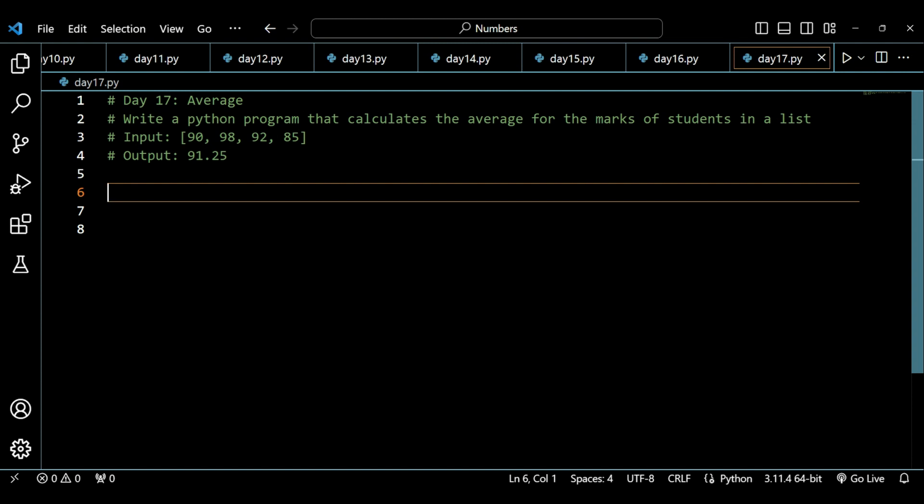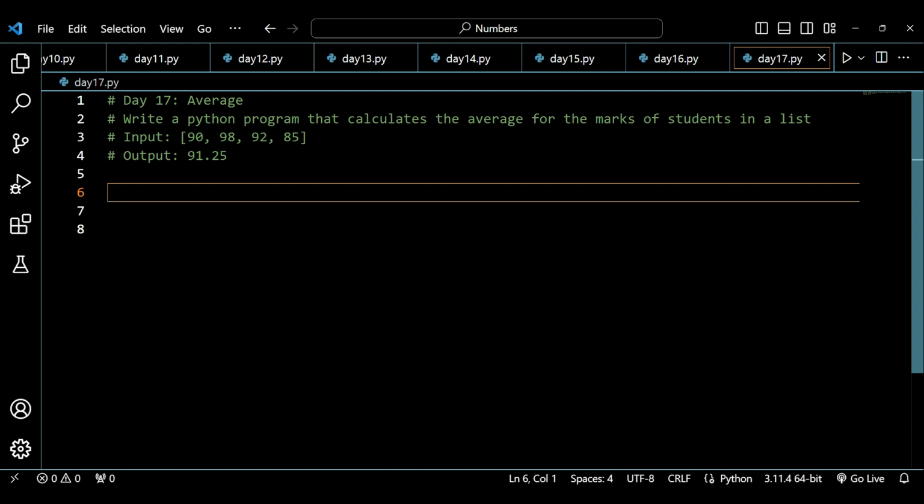Before I start solving this question, I would like to ask you guys to try it on your own first, so that you know your level right now, because we have already solved so many questions, and I really believe that you can solve it on your own. If you try it on your own, you will know your level. I insist you please try it on your own first, and of course you can watch my tutorial afterward.